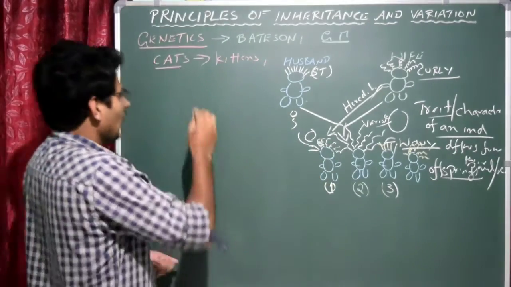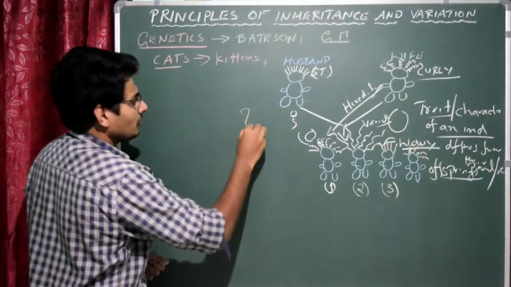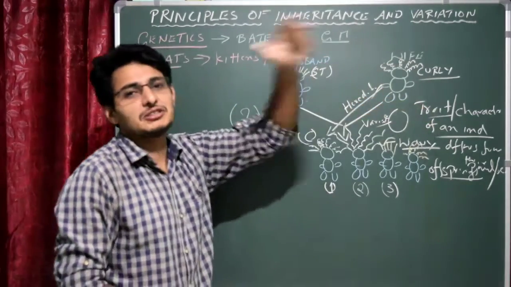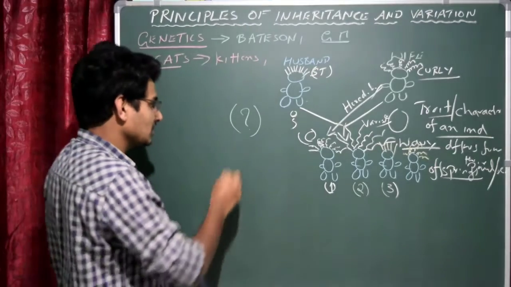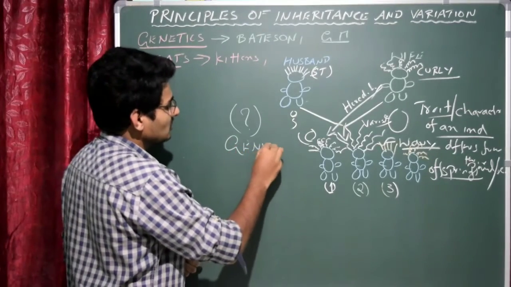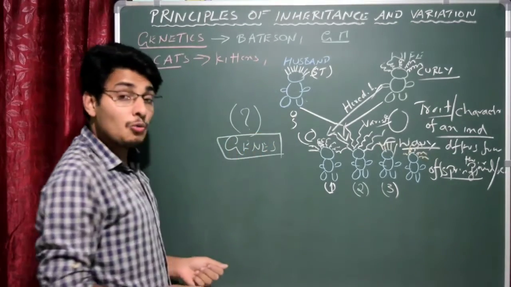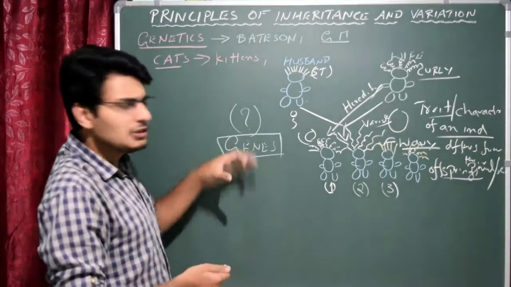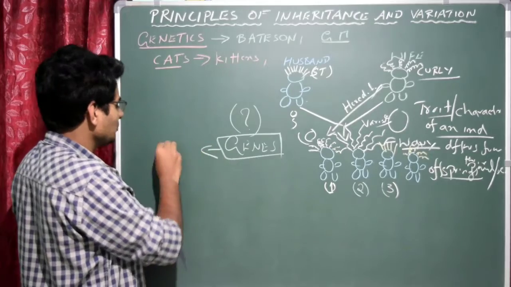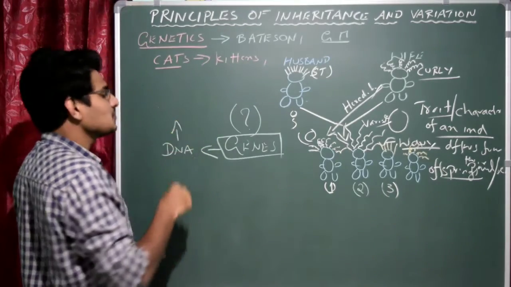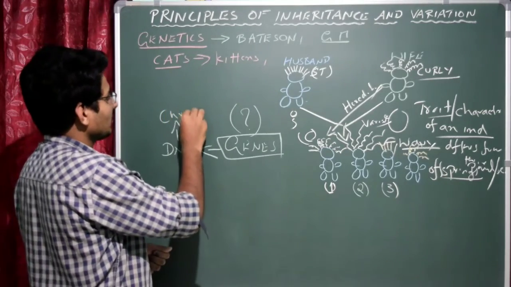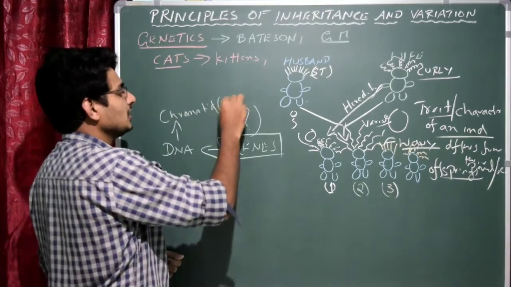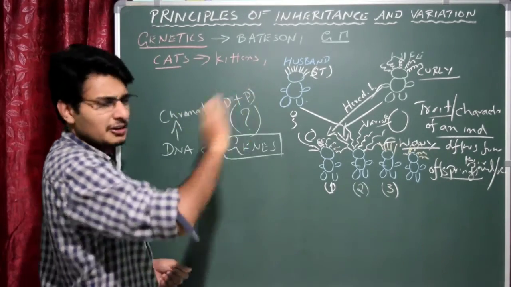Now I just want to write out here who is responsible for inheritance and variation. Who is responsible? Very simple, the genes are responsible, correct? Now we have to know where exactly the genes are present. Obviously we know that these genes are present within the DNA. The DNA is present within the chromatin. Chromatin is a long thread of DNA, which also contains DNA plus certain kinds of proteins. Forget about it, no issues.